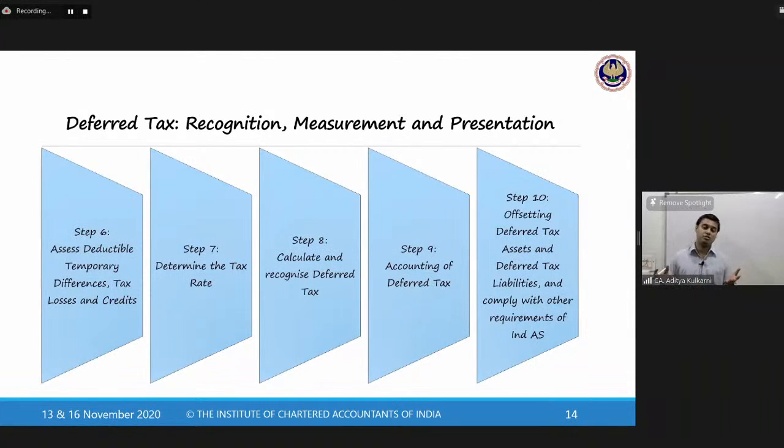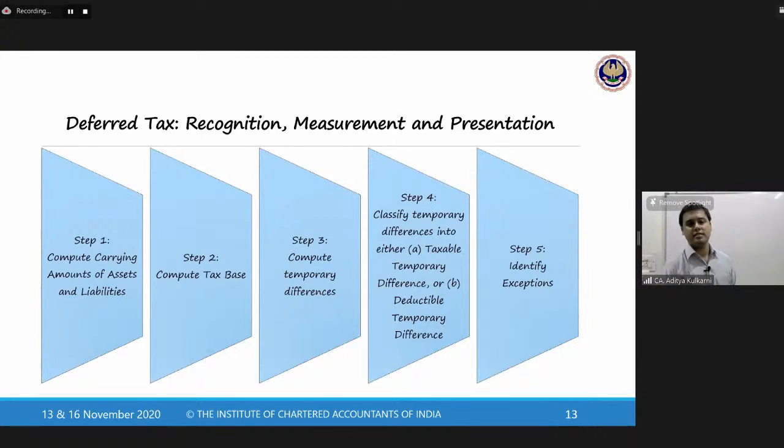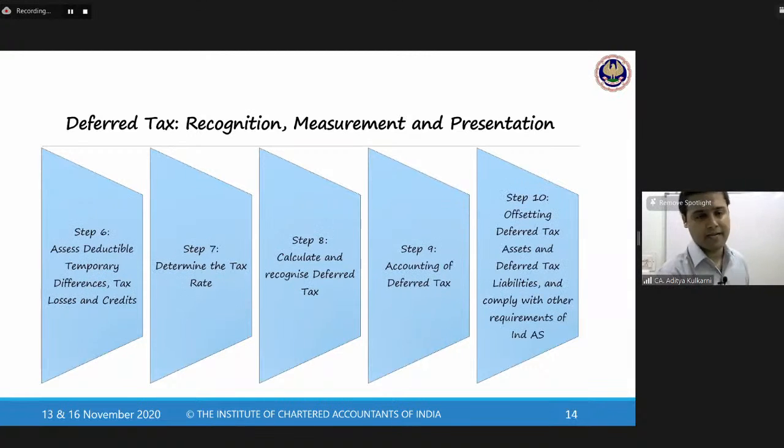Sir, 10 steps, it is so long. It is not long, all right. In fact, the major step is step number 2. After step number 2, step number 3 is nothing but step 1 minus step 2. After 2, the immediate major step is step number 4. You are given some exceptions where DTL should not be recognized or DTA should not be recognized. Some limited exceptions. Generally, your general rule is wider, so that happens in most of the cases. Identify exceptions, look at whether the transaction falls in that exception criteria. That is not a major aspect.